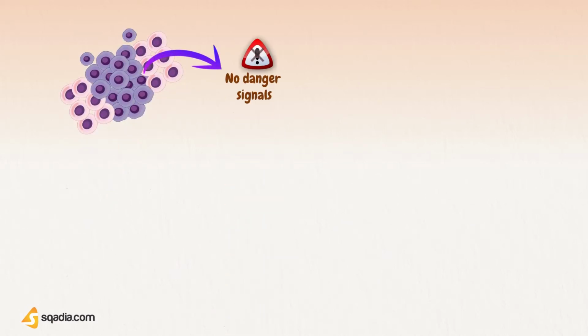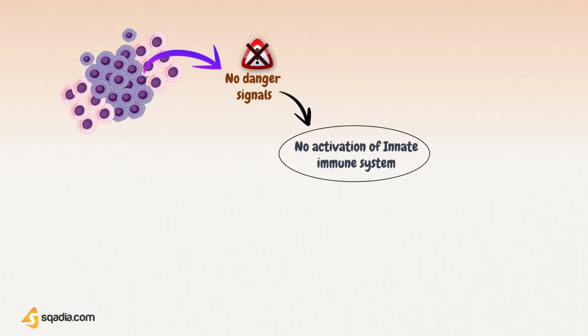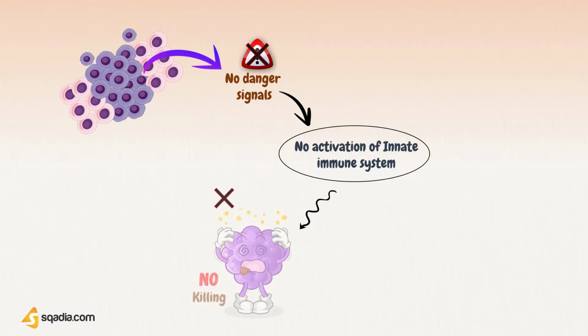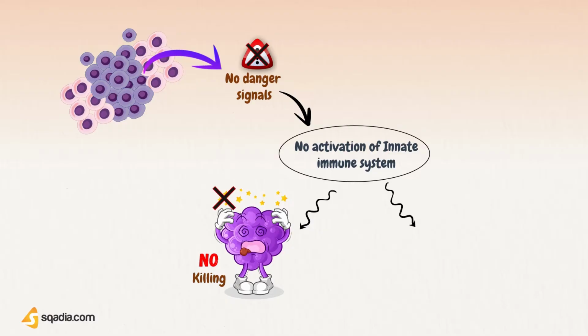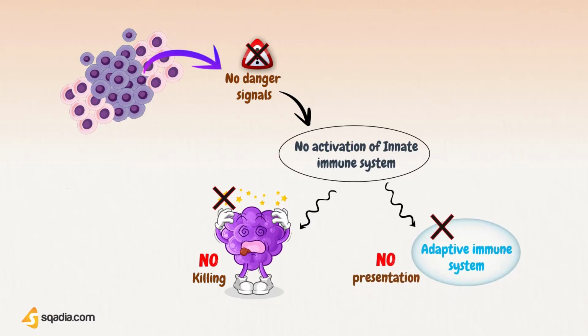Tumors can avoid immune response by adopting some escape mechanisms. Unlike infections, tumors rarely produce danger signals and thus do not directly activate the innate immune system through any receptor or pattern recognition molecules. This means that the innate immune response normally does not attempt to kill tumor cells, nor does it alert the adaptive immune response about the presence of the danger.